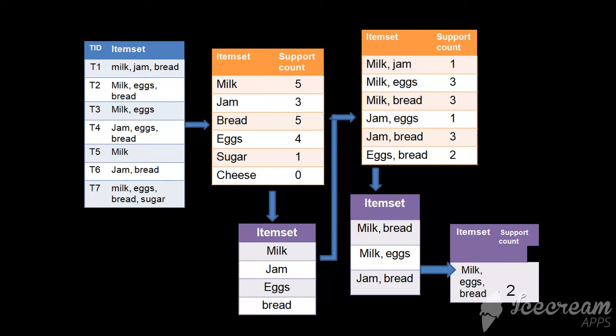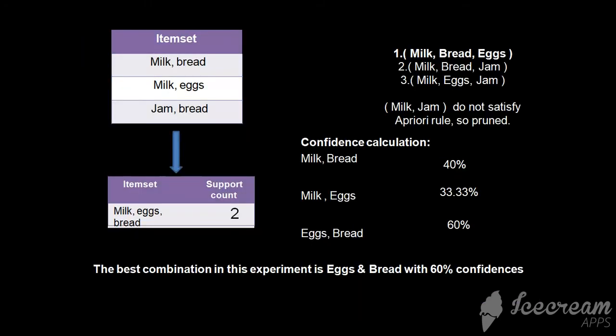In block 4, considering the qualified one item sets, we perform the cross product to reach 2 item sets that again go through support count, and in block 5, we exclude the 2 item sets that are less than the given threshold. Considering the qualified 2 item sets, we perform the cross product to reach 3 item sets and we get 3 pairs. They are as listed on the screen on the right top, 1, 2, 3.